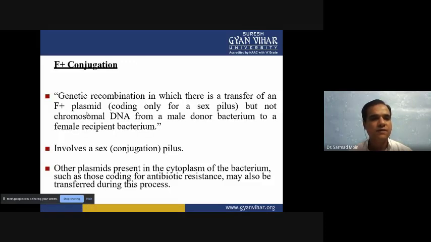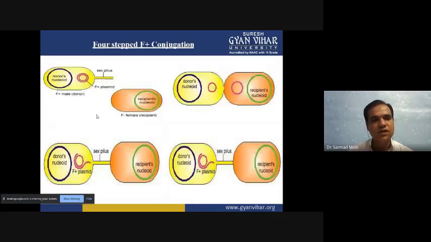F plus type of conjugation is a very normal type of process where the F plus type of plasmid is present in the donor organism, and the F minus type of organism doesn't have that F plus plasmid. These two organisms can come into contact with the pili, and through the pili the F plus plasmid can transfer from the F plus organism to the F minus organism.